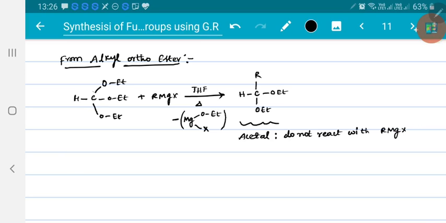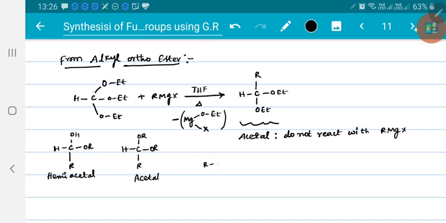Right? Listen to this. If over a carbon you have an OH group and an OR group, and this is another carbon system R, then we call this a hemiacetal. Now if it is HC(OR)(OR)R, then it is called an acetal.